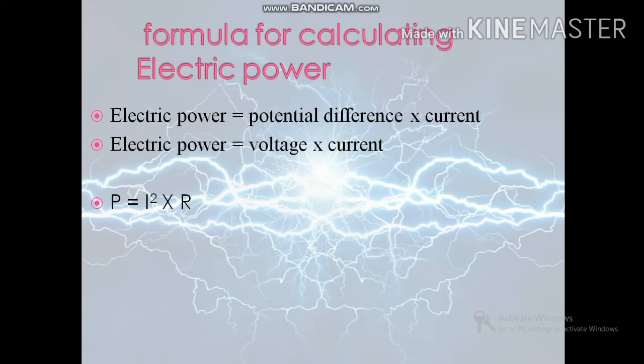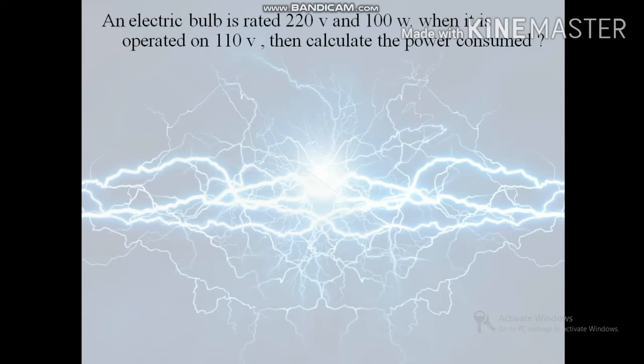And one more formula is P is equal to I square into R, where I is current, R is resistance, P is power. The next formula is P equal to V square divided by R. This one is from Ohm's law. By putting the value of I, we got V square by R, where V is the potential difference or voltage and R is resistance. So there is a numerical.